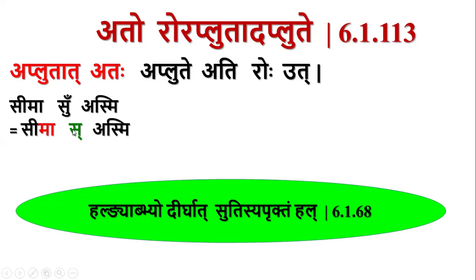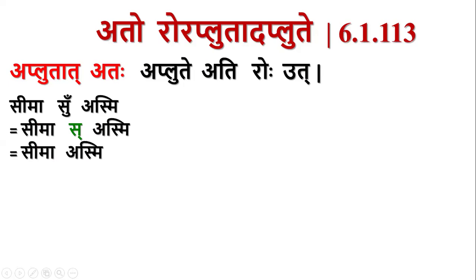So at this stage, this apprikta su pratyaya gets deleted by this sutra. Once that gets deleted, there is no scope for ru adesha, and by akasavarna dirgha we have simasmi.